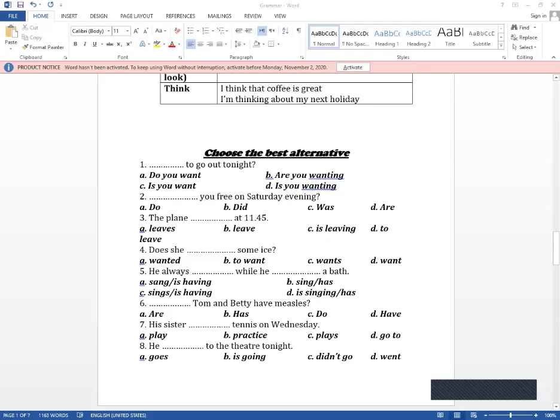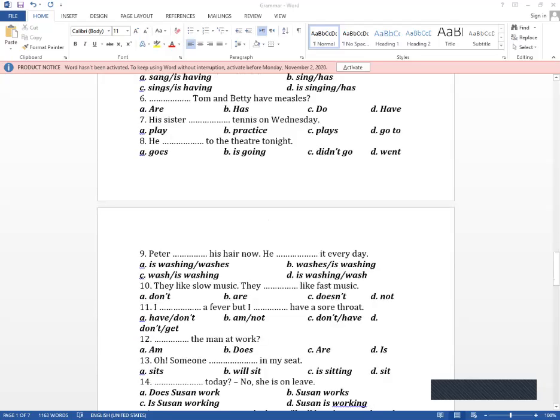Number six, Tom and Betty have measles. Measles is a disease that affects your skin. Do Tom and Betty have measles? Number seven, his sister plays tennis on Wednesday. Number eight, he is going to the theater tonight, because it's a plan or an arrangement in the future.